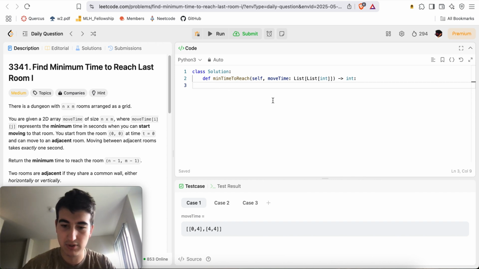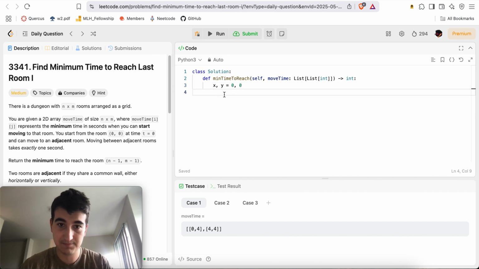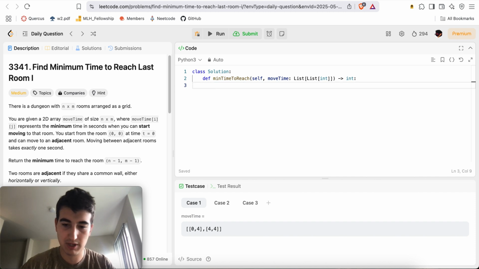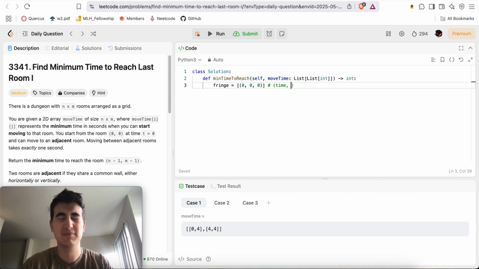So here what we can do is x, y equals 0, 0. That's going to be our start position. We'll have a fringe, which is a min heap starting with the position 0, 0 as well as the cost, which will initially be 0. Cost, or I can call it time.